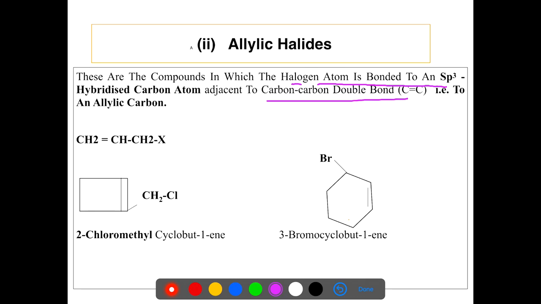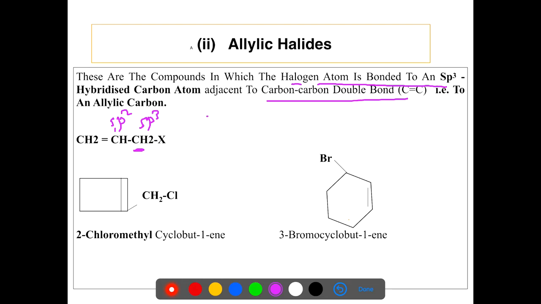Carbon-carbon double bond means this carbon is sp2 hybridized, but this carbon is sp3 hybridized. CH2 is sp3 hybridized and the halogen is directly attached to the sp3 hybridized carbon atom.